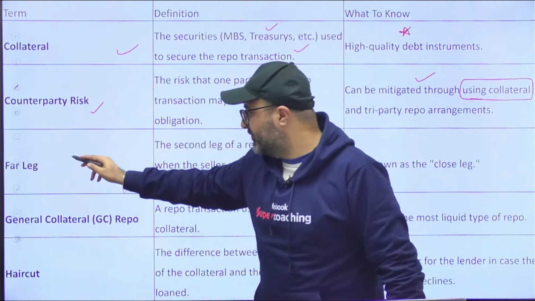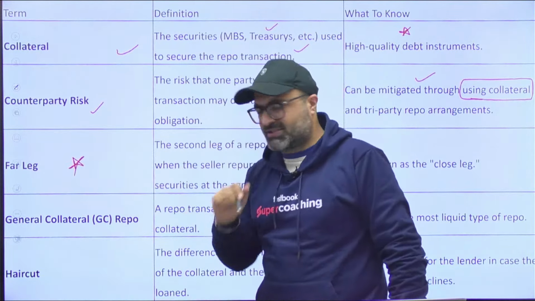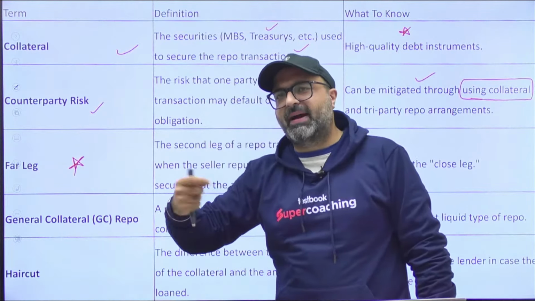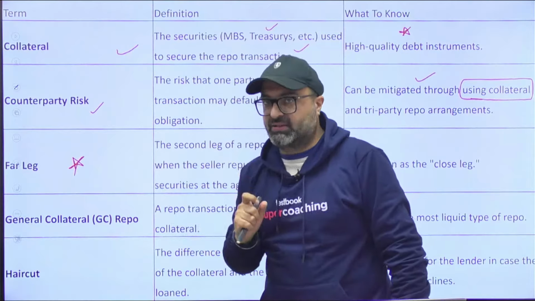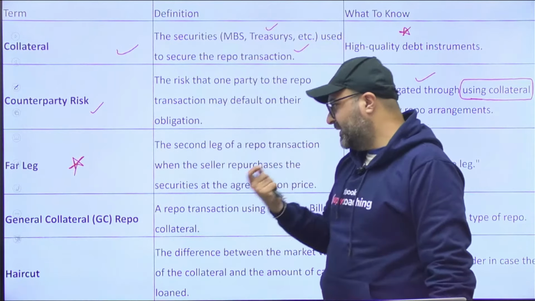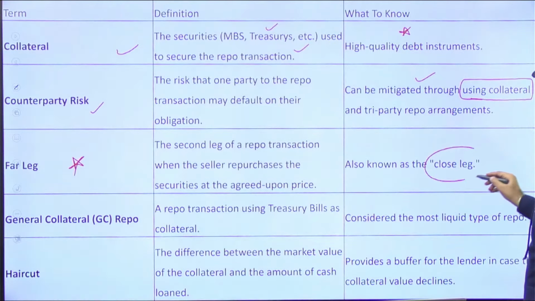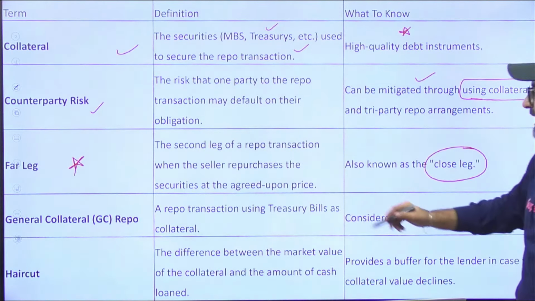The third point is very important. This question was asked in the SEBI examination. What do you understand by the word far leg? The far leg is also known as the closed leg. It is the second leg of a repo transaction, when the seller repurchases the security at the agreed upon price.